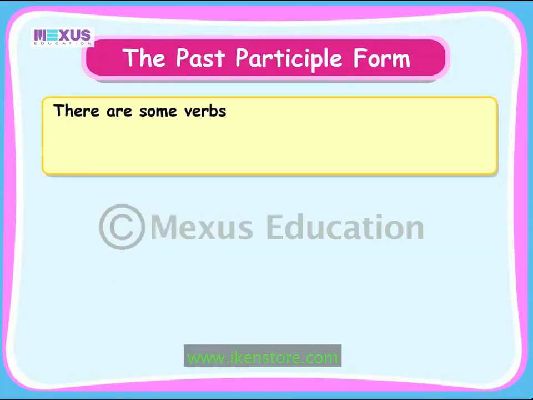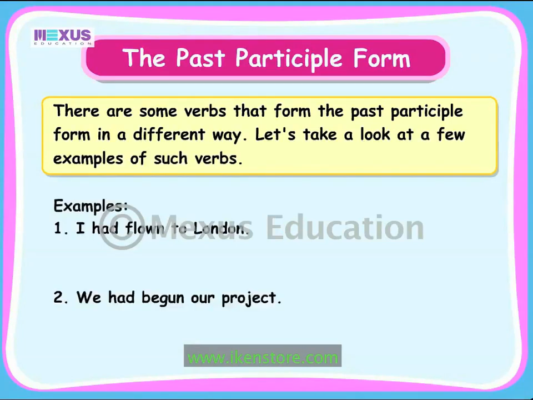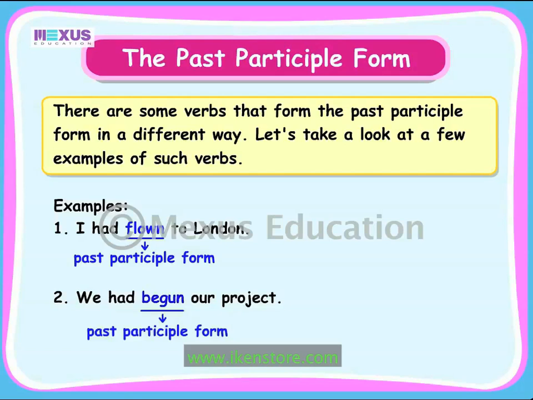There are some verbs that form the past participle form in a different way. Let's take a look at a few examples of such verbs. The verb flown is the past participle form of the verb fly. It has a different spelling. The verb begun is the past participle form of the verb begin. It has a different spelling.